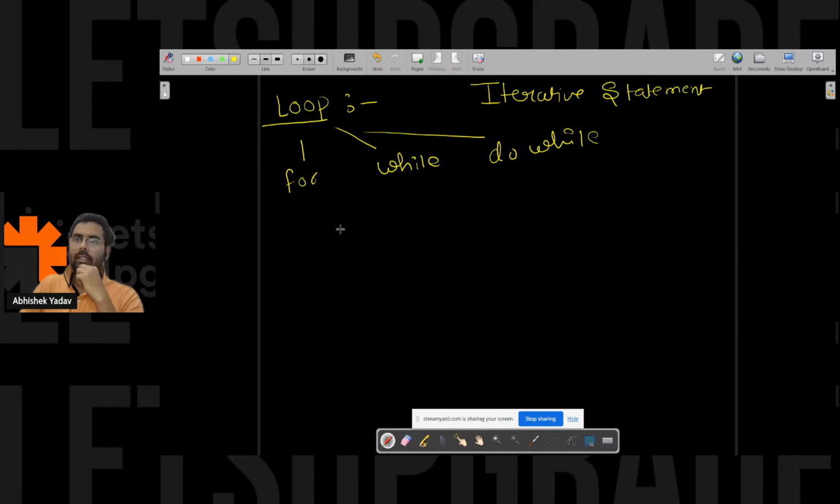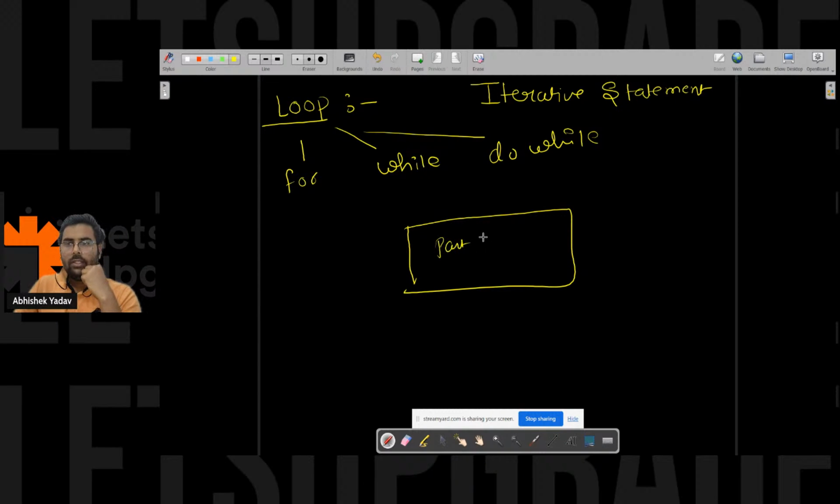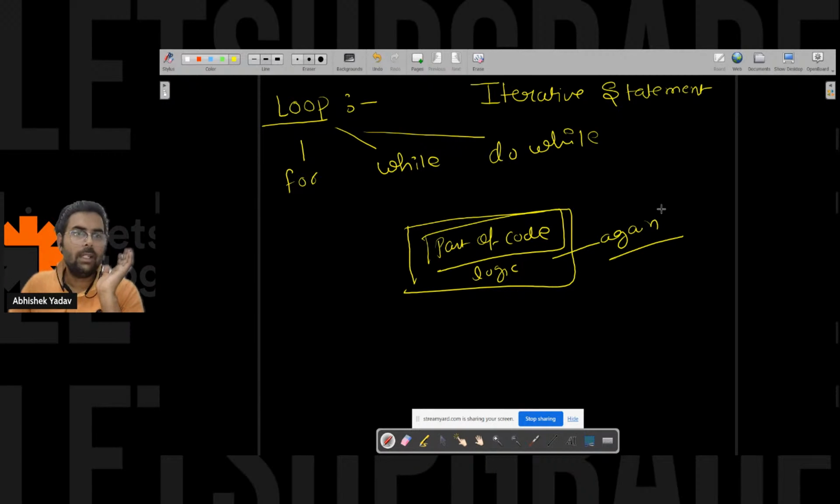Okay, Adit is correct here. He's saying that when you have a part of code and you want to execute that logic again and again, then you can use loop. Simple.